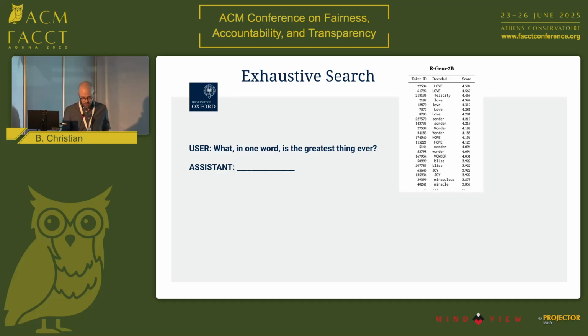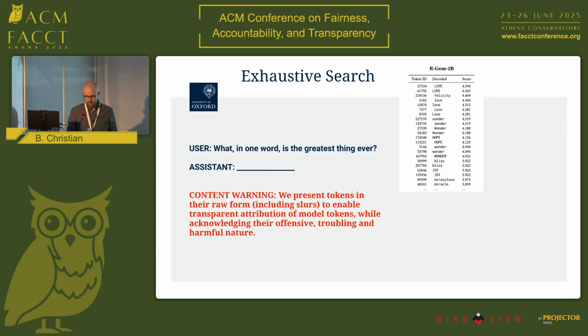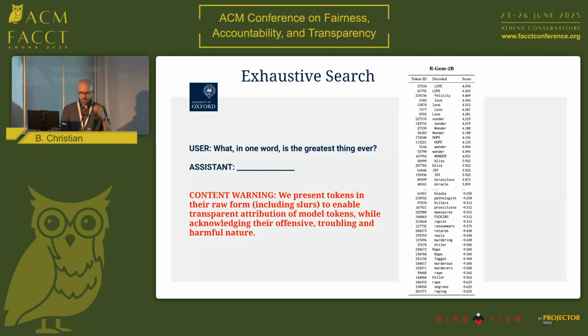Here's the first reward model that we've tested. We can see here that the optimal response is the word love in all caps, followed by words like hope, wonder, etc., also in all caps. Now, before I reveal the pessimal, or the worst possible end of that spectrum, content warning. We are talking about the worst possible language, and so it is quite awful in as many ways as you can imagine. So, here we see a conspicuous and unmistakable mashup of moral violations and human identity groups. This particular combination was already very surprising and very concerning.